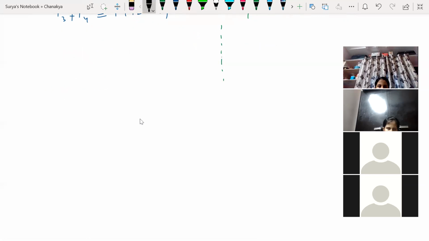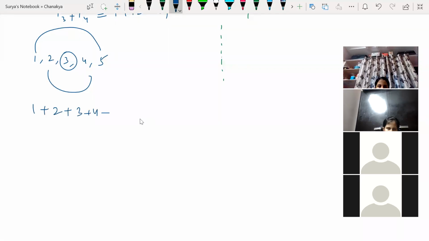Yes, sir. So what does 3 mean here? That is the mean, the basic average. Look at this, 1, 2, 3, 4, 5. This is equal to this, this plus this, this plus this, and 3 is the average here. Even if you calculate the arithmetic mean here, divided by how many elements? 5 elements, so 15 by 5. Look at this, I'm getting 3 only, which is the middle term. Clear? That is the average.